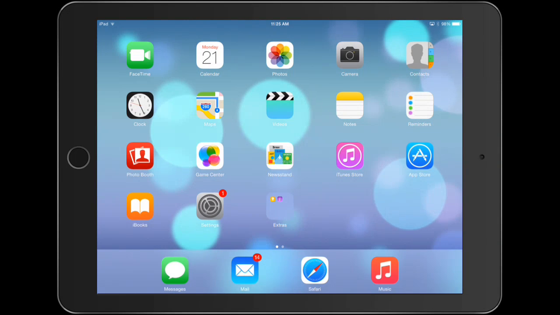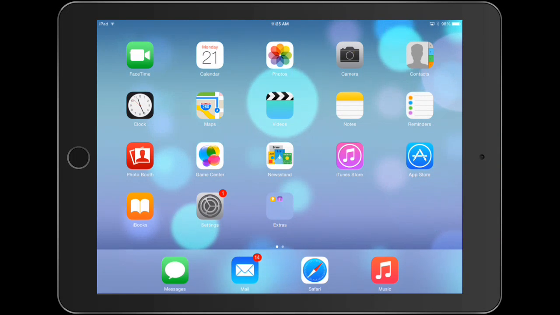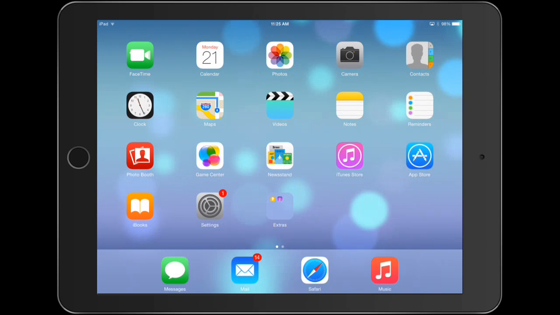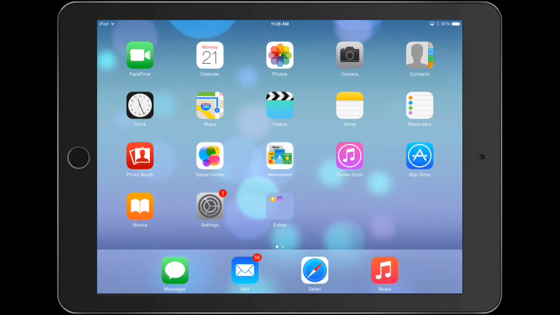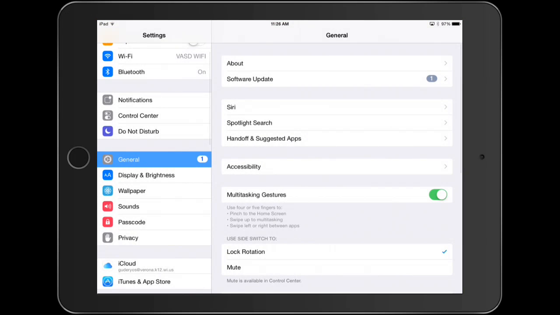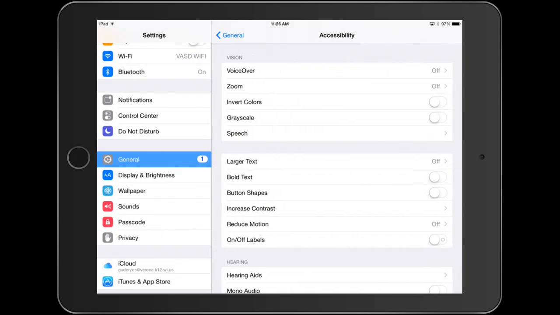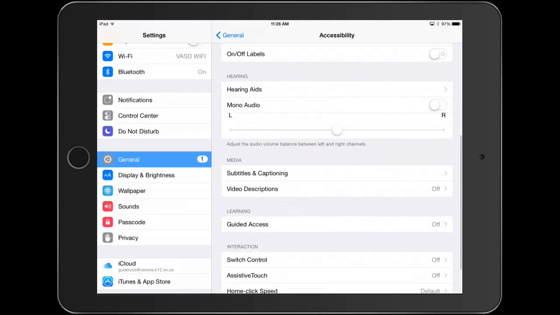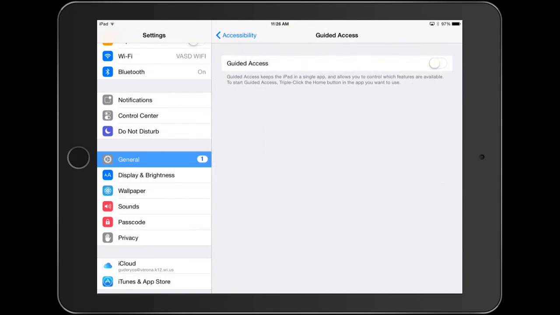This screencast will show you how to install guided access onto an iPad so that MAP assessments can be taken on student iPads. Turn your iPad to landscape and exit out of all apps. Open your iPad settings. Choose General, select Accessibility, and scroll down to Guided Access.